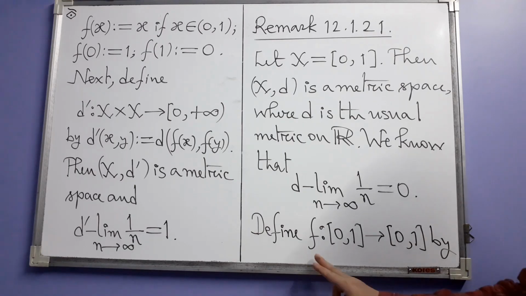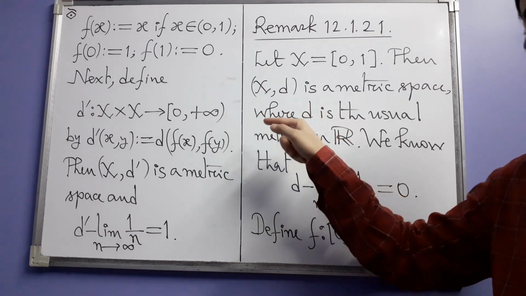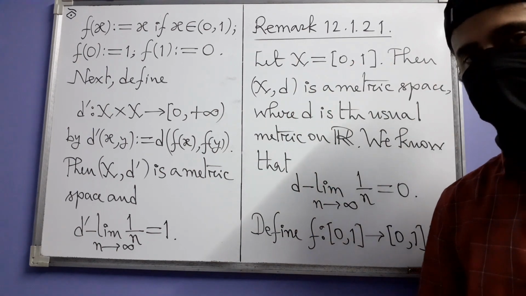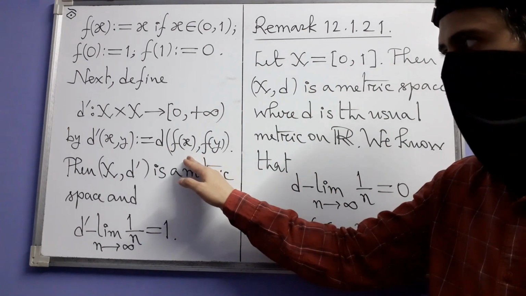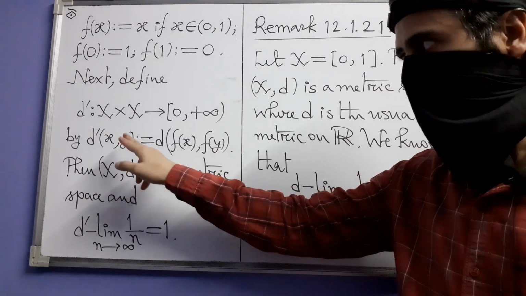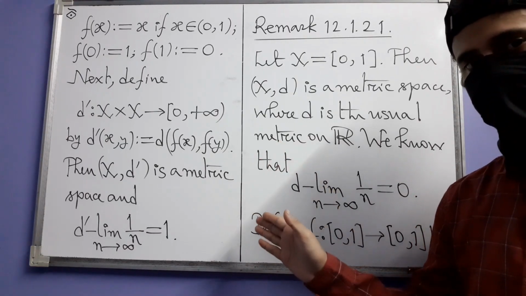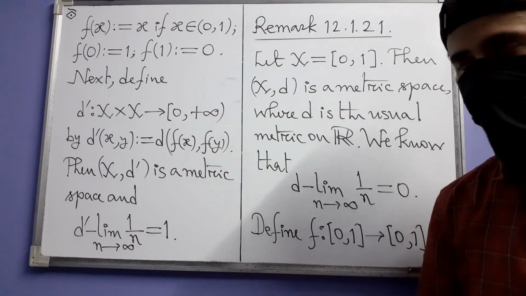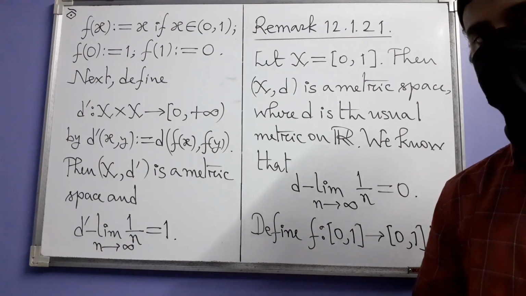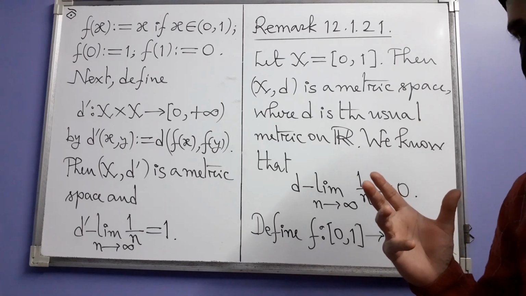Now with the help of this function f and the original metric d, we are going to define a new metric d prime on the same set X, like this. So the distance between x and y in the new metric is the distance between f of x and f of y in the old metric. The fact that this new metric really is a metric is left to you to prove. In fact, you will see that this is almost evident.